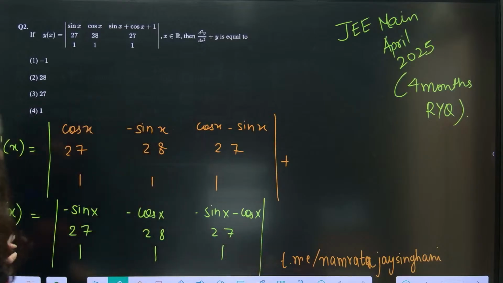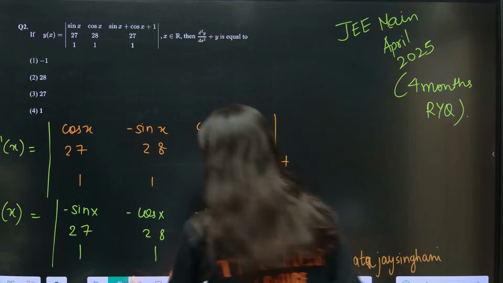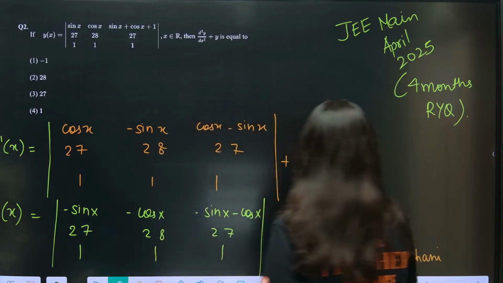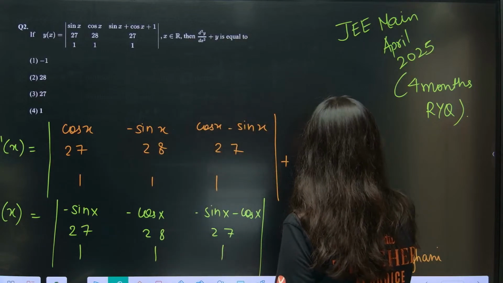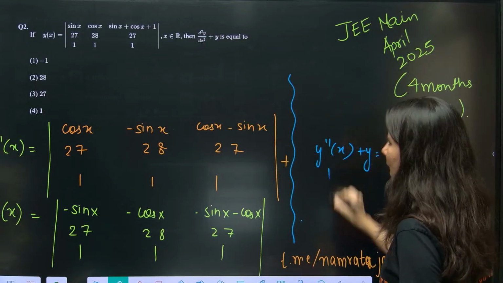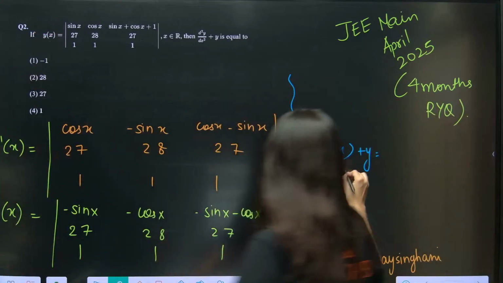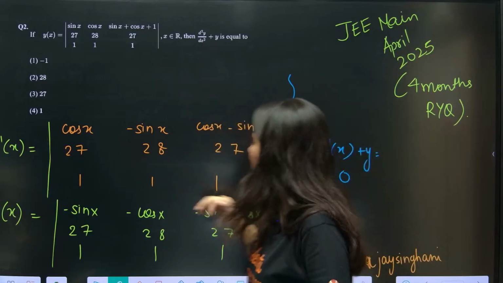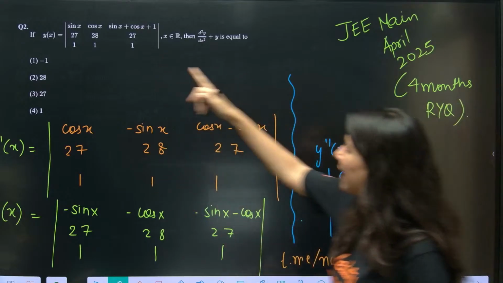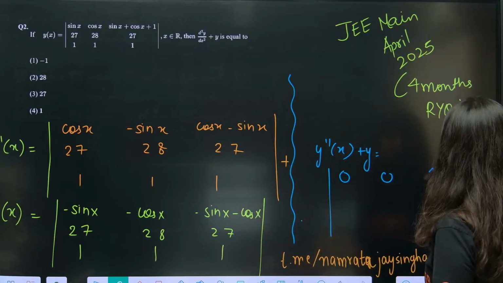Now this is y double dash. This is y. You need to add y double dash and y. So if you add, what will happen? Tell me. Ma'am, if I add y double dash x plus y, what will happen? Sin x minus sin x will become 0. Cos x minus cos x will also become 0. Sin x plus cos x plus 1 minus sin x minus cos x will become 1.